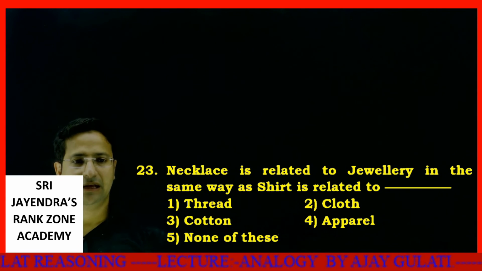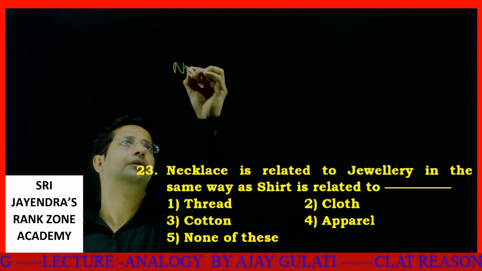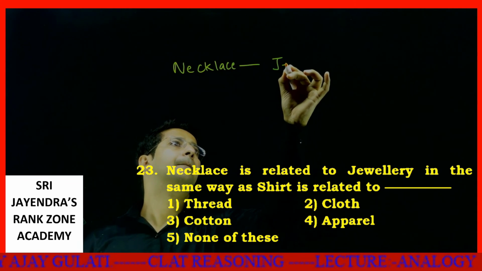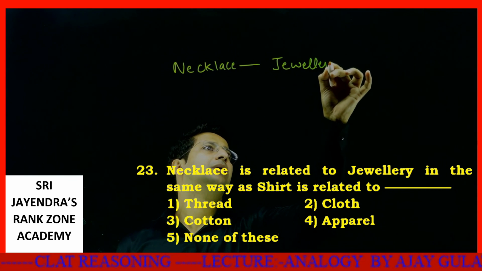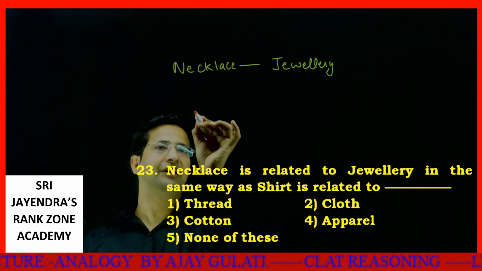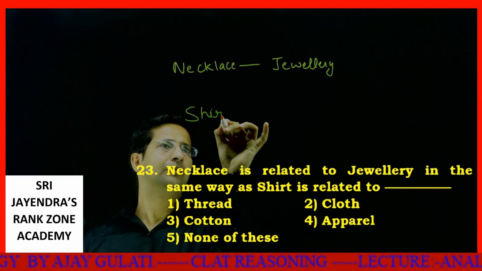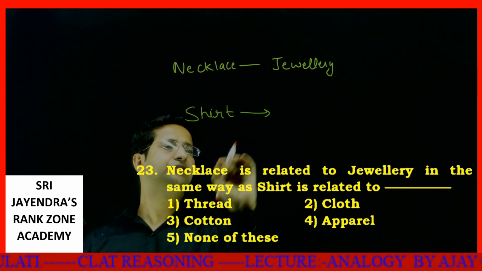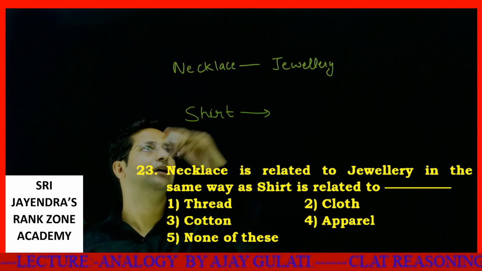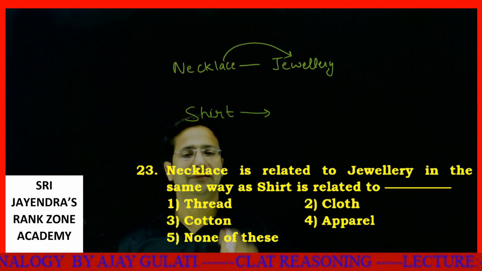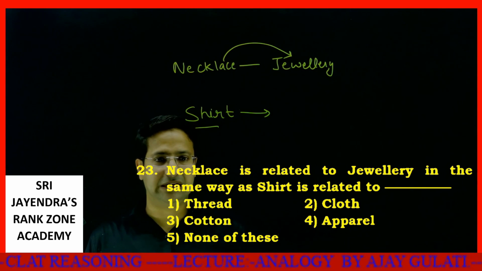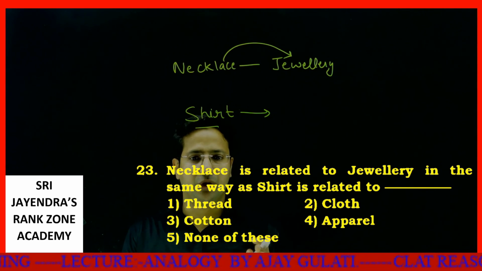The next one we have is: necklace is related to jewelry, in the same way shirt is related to what? See students, a necklace is a part of jewelry. Now, shirt is a part of what? There are options: thread, cloth, cotton, apparel.